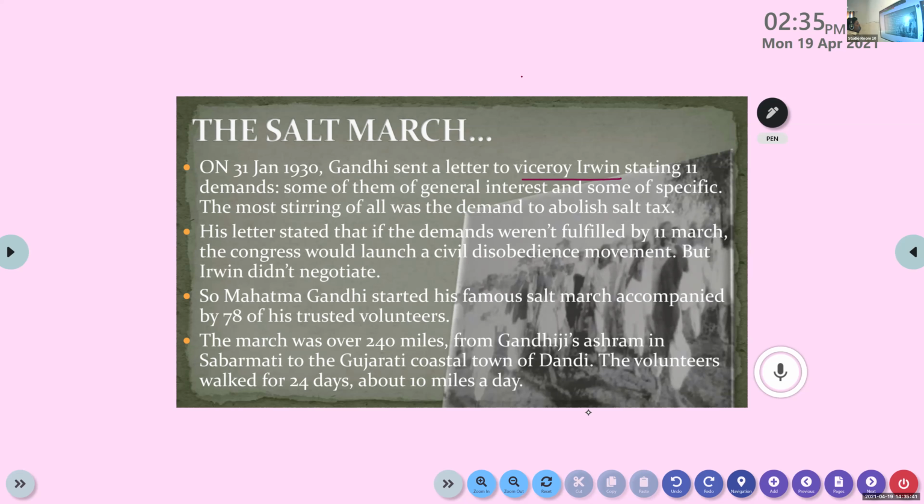Please finish it. So Mahatma Gandhi started his famous Salt March, accompanied by 72 of his trusted volunteers. The march was over 240 miles, the distance covered by Gandhi and his volunteers from Sabarmati to the coastal town of Dandi. One mile is nearly 1.6 kilometers. The volunteers walked for 24 days, about 10 miles a day. Okay, next one, going to the next slide.